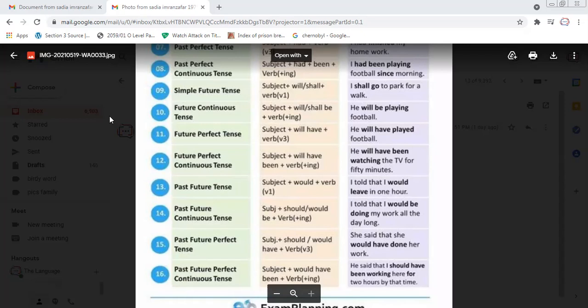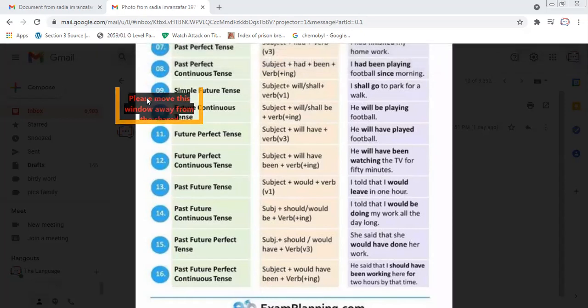We have talked about subject, object and predicate. So we use the subject here, something that is going to do an action. Then we use will or shall.